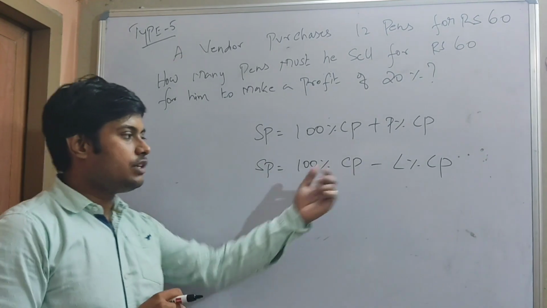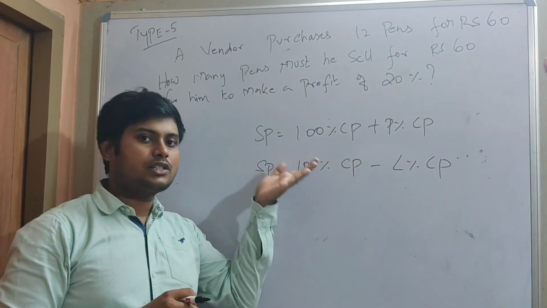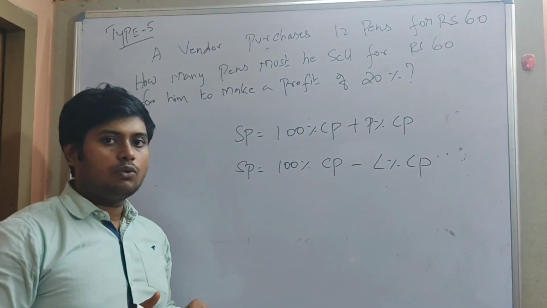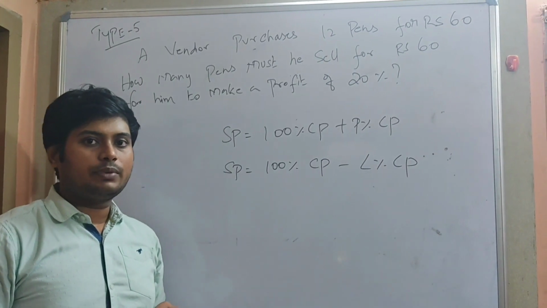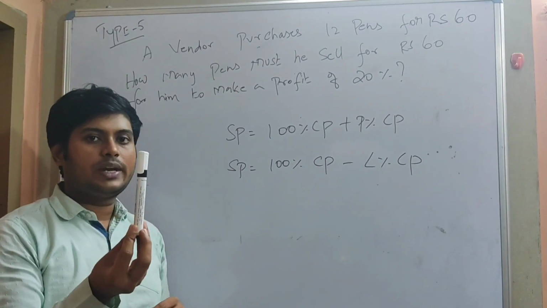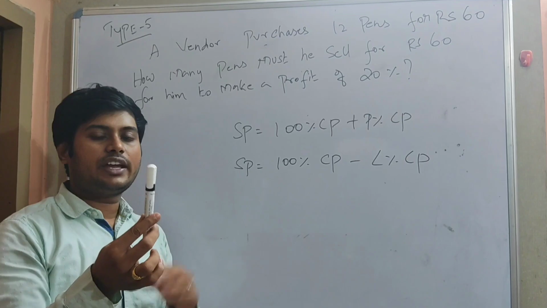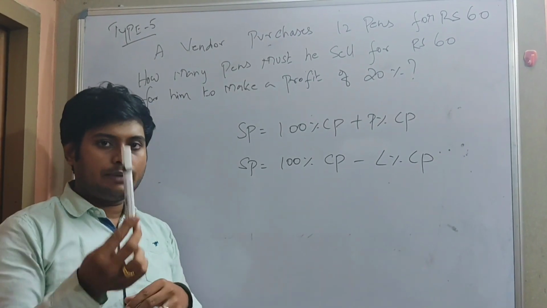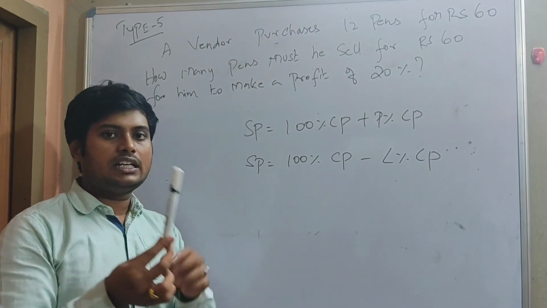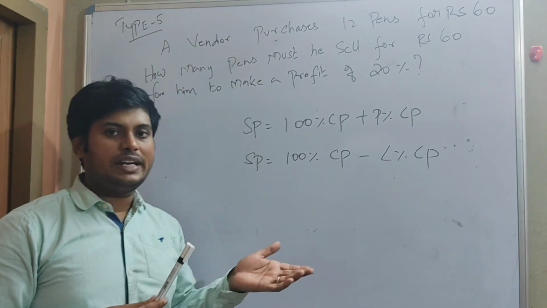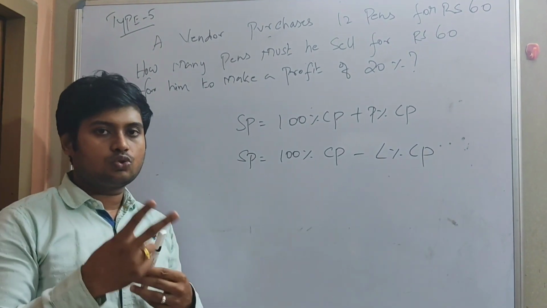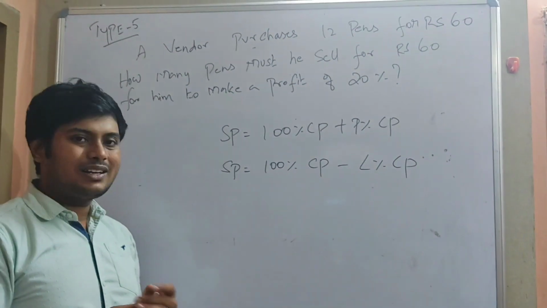Now, this equation can be used for money as well as quantity. What is it for money, in the sense? I'll give you an example. I buy a pen for rupees 20. If I'm selling this for rupees 25, I get 5 rupees profit. I buy the same pen for rupees 20. If I sell this pen for rupees 18, I lose 2 rupees. That's called loss.